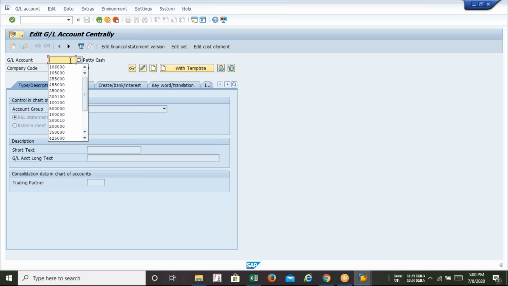You can see there is a warning message. We have got the warning message, and we ignored it, and then the system has allowed us to save. So we just follow it.